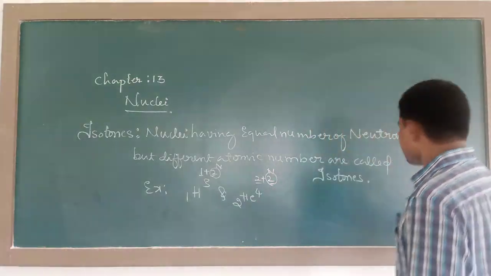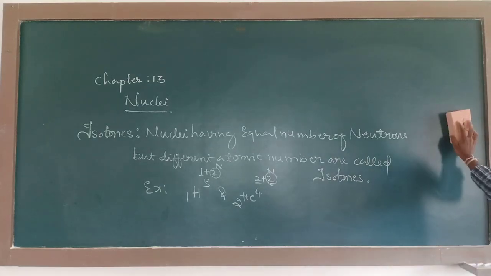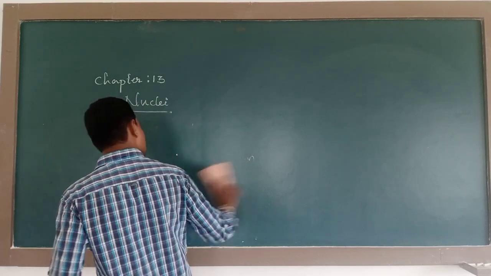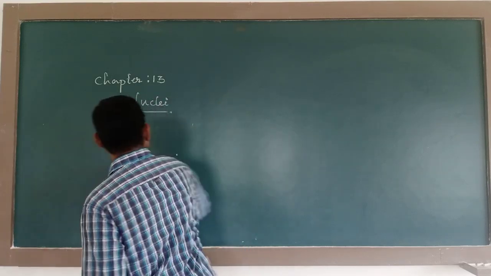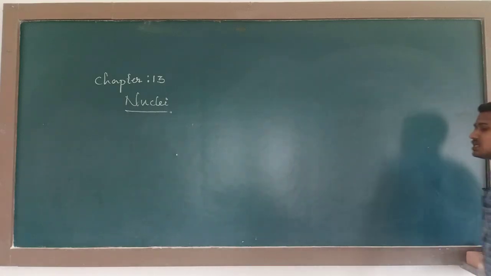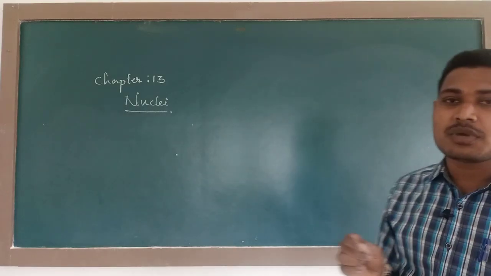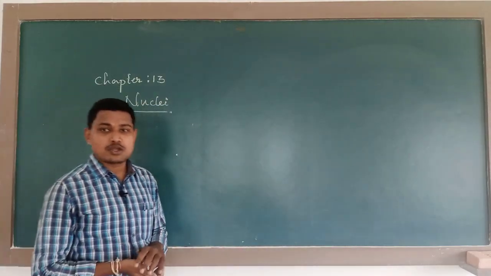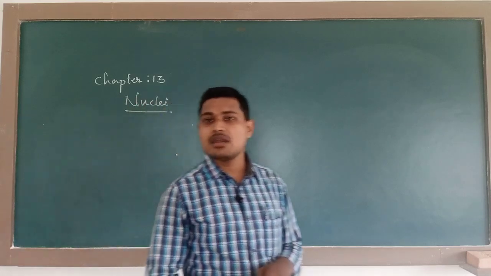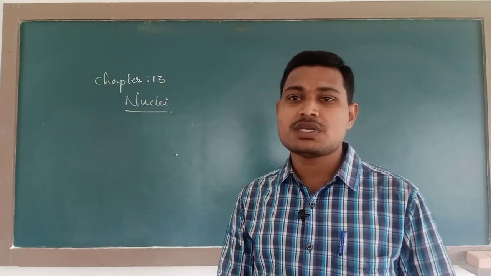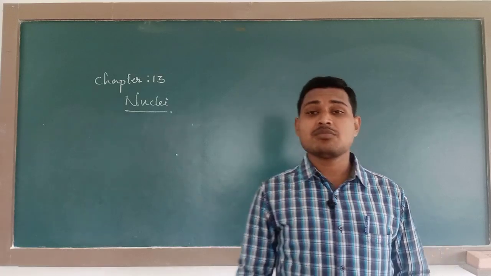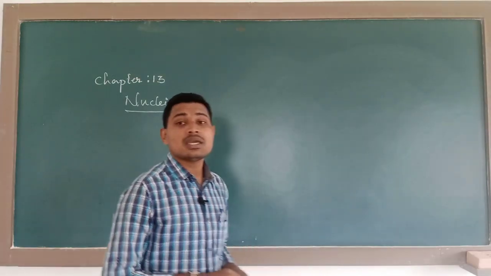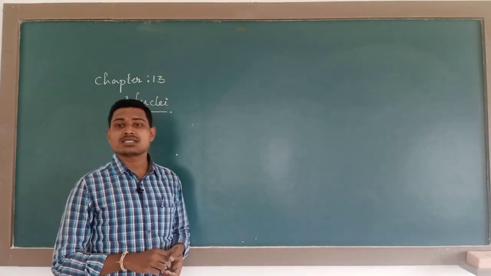Isotones. After isotones, the next topic is the size of the nucleus. We know that the atom itself is very small, and the nucleus is one of its constituent parts, which is very, very small. But experiments have been made to see the size of the nucleus, and from these experiments they found that the dimension of the nucleus is proportional to the atomic mass number A.